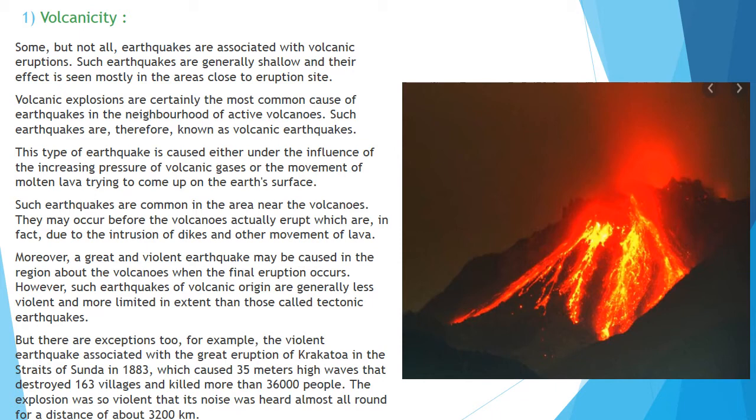So it is not in all cases that earthquakes caused by volcanoes are mild or not very violent. One of the most violent earthquakes took place in 1883 at Krakatoa Island, where 163 villages were destroyed, 36,000 people were killed, the noise of the volcanic eruption was carried up to a distance of 3,200 kilometers, and the eruption produced waves 35 meters high.